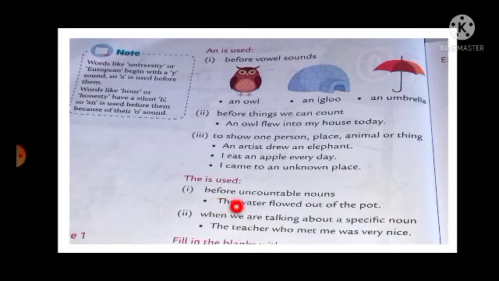The second one, when we are talking about a specific noun. So for the specific noun we are talking about, we have to use the article. So look at the example here. The teacher who met me was very nice. So here for the teacher we have used the article. Like that you can use the article also with a specific noun.